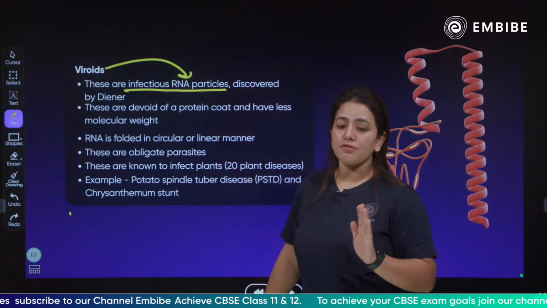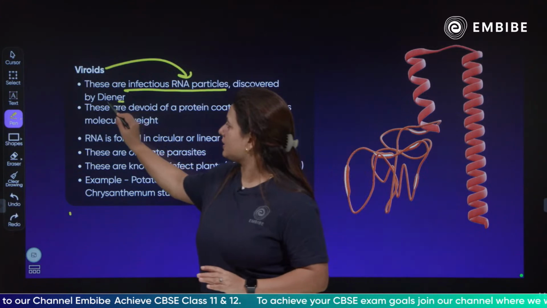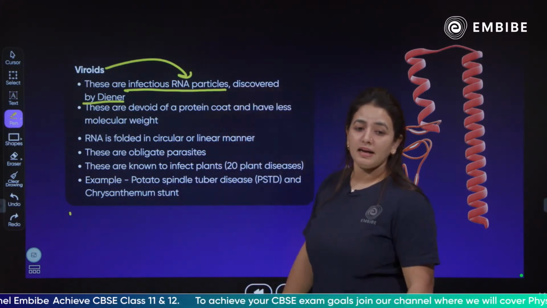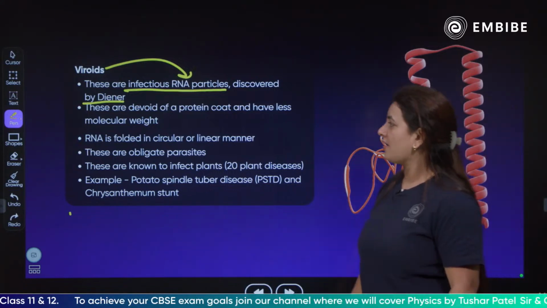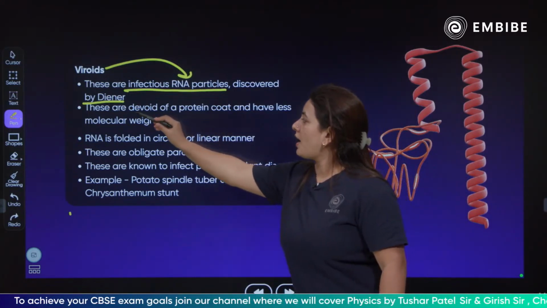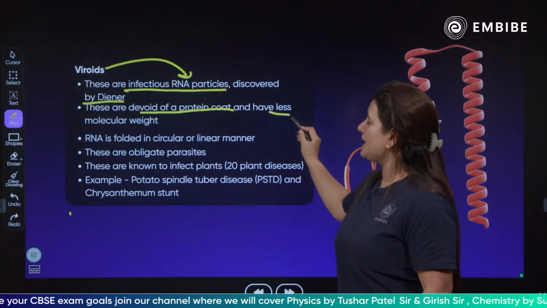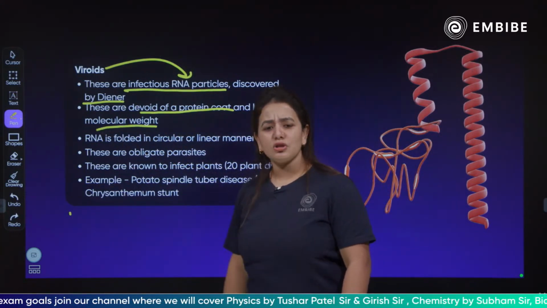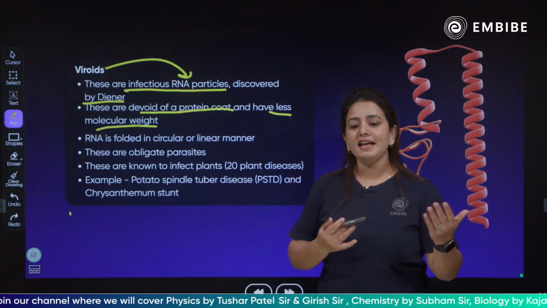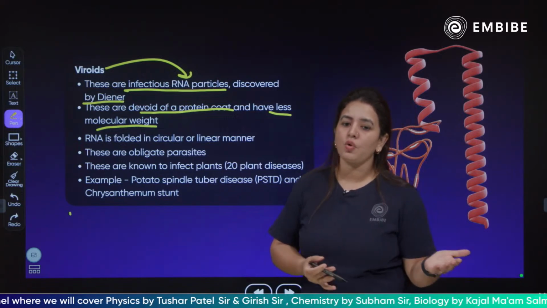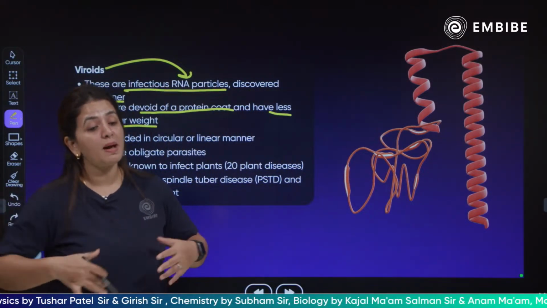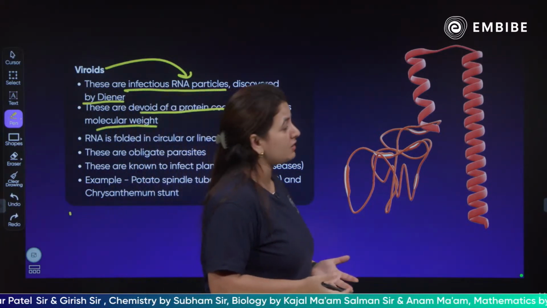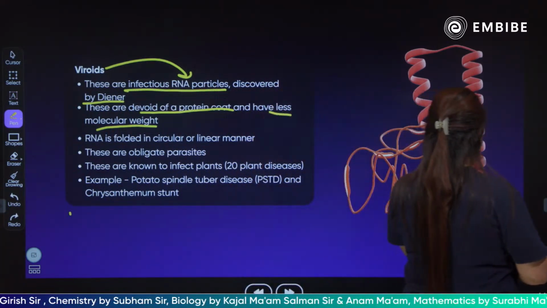Clear? And it was discovered by Diener. They are devoid of protein coat and have less molecular weight. We already had viruses, which were smaller than bacteria, and now we have an even more microscopic infectious agent called the viroids.